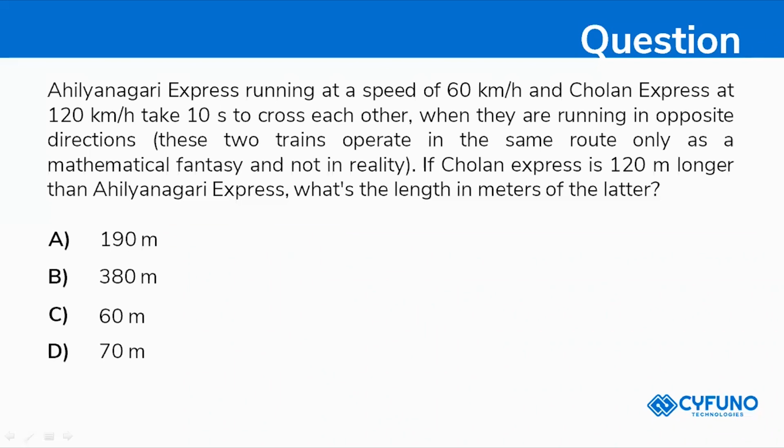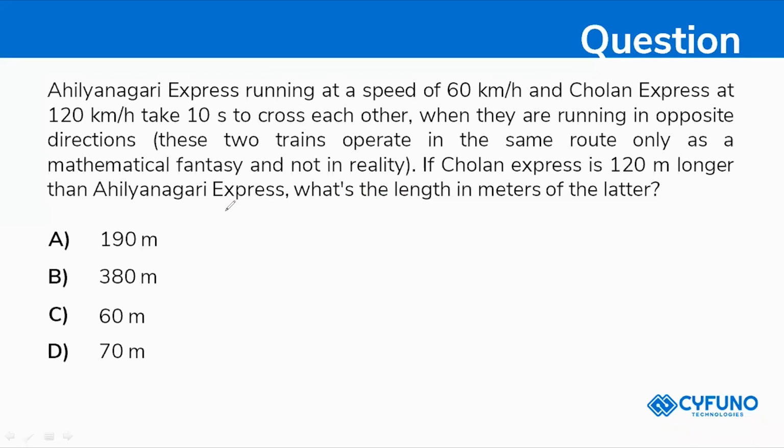I'll explain this again, as people have asked. 120 kilometer plus 60 kilometer will be 180 kilometer per hour. Converting into meter per second, you will get 50 meters per second. The time they have given is 10 seconds.